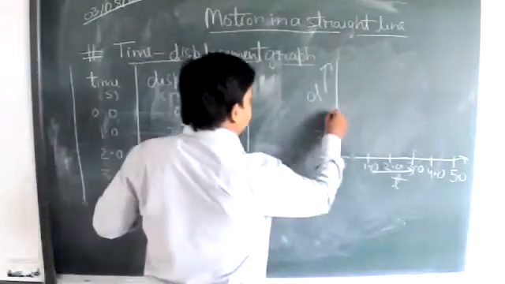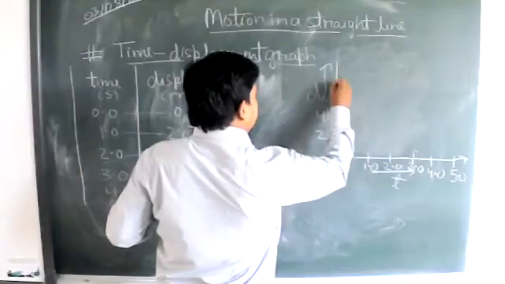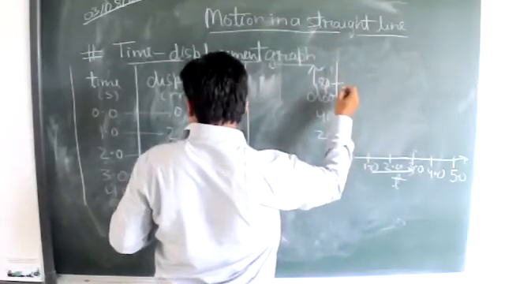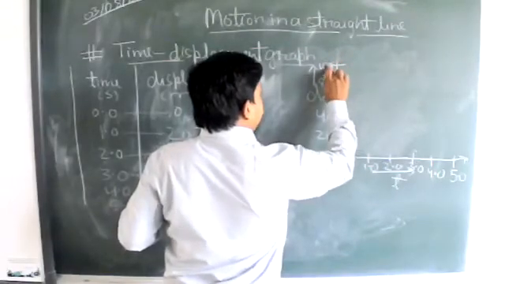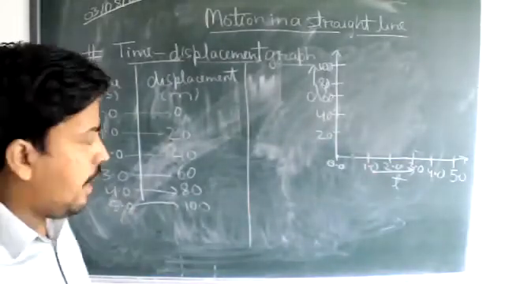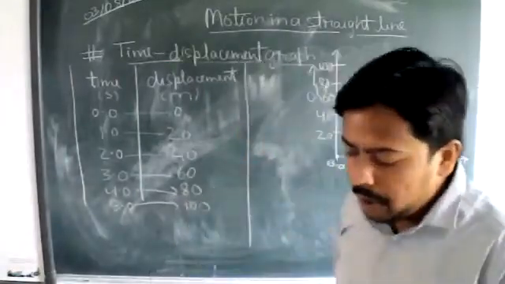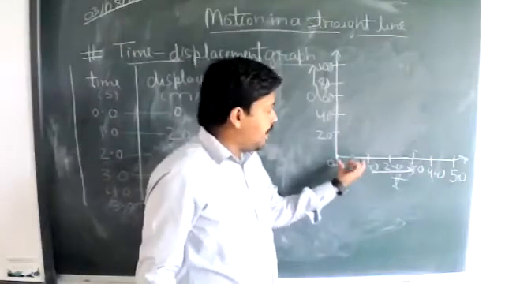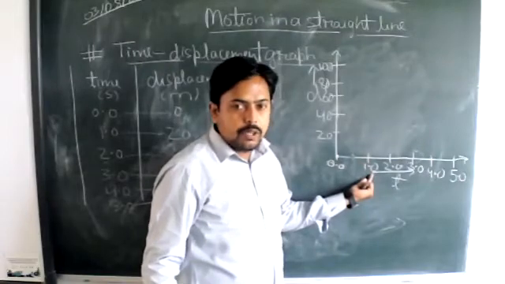Again 40, 60, 80, and 100. Like this, the values are given corresponding to different times. And one thing you can see from here, as I'll be plotting the graph, is that we have one definite time interval. From 0 to 1, the time interval is how much? The time interval is 1 second.